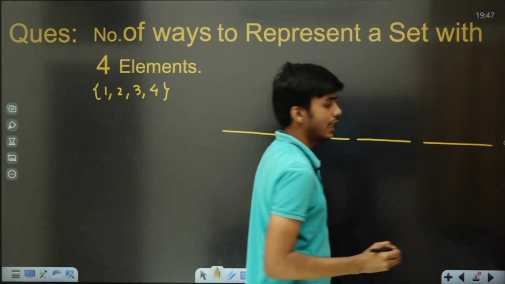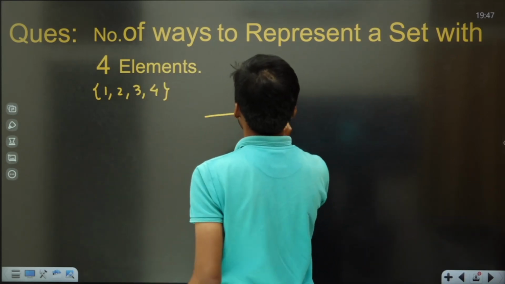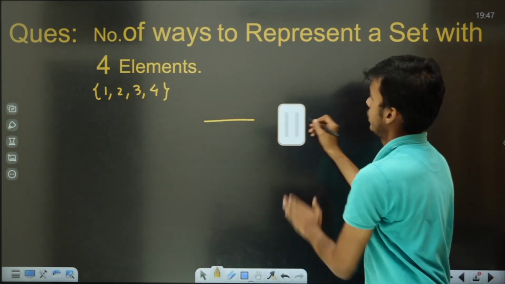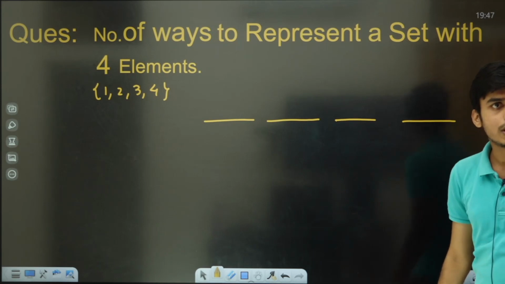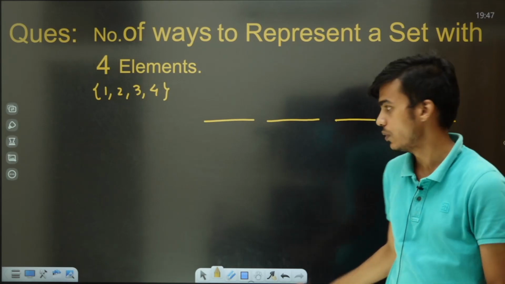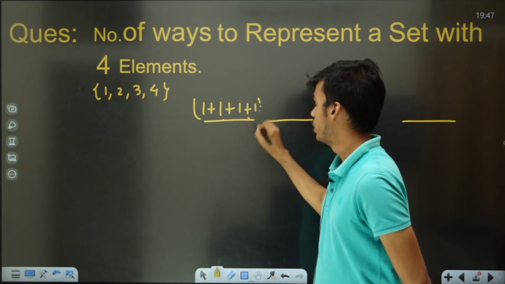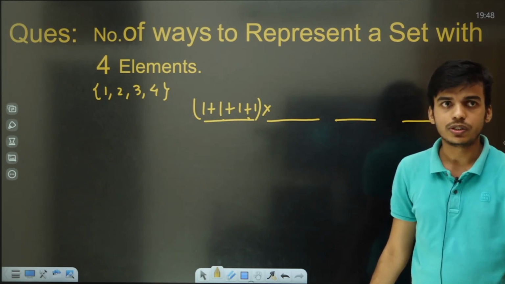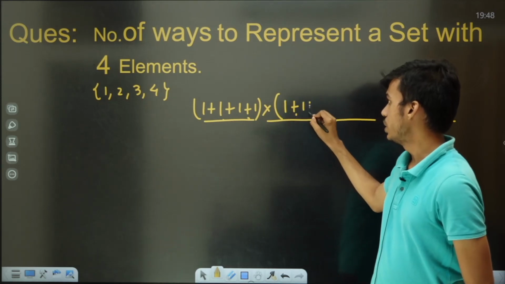The first place can be filled by us in how many possible number of ways? This is the first place to be filled by you. This is the second place. This is the third place. This is the fourth place. So the first place can be filled by you in 4 possible number of ways, either by 1 or by 2 or by 3 or by 4. And as soon as anything is kept by you at the first place out of these 4 things, the second place can be filled by us in 3 possible number of ways.